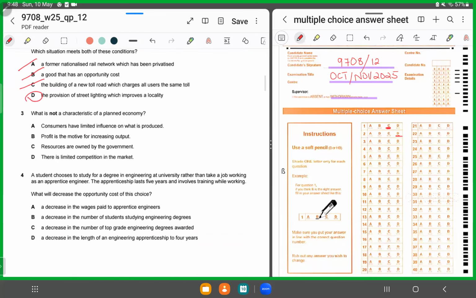All right. Moving forward, MCQ number 3. What is not a characteristic of a planned economy? So this means out of these four options, there will be one option by looking at which you would say that it does not satisfy the situation of a planned or a command economy, right? Option A, consumers have limited influence on what is produced. That is a part of a command economy. Consumers do not have any say. It's the government that dominates, right? So we will chop A.